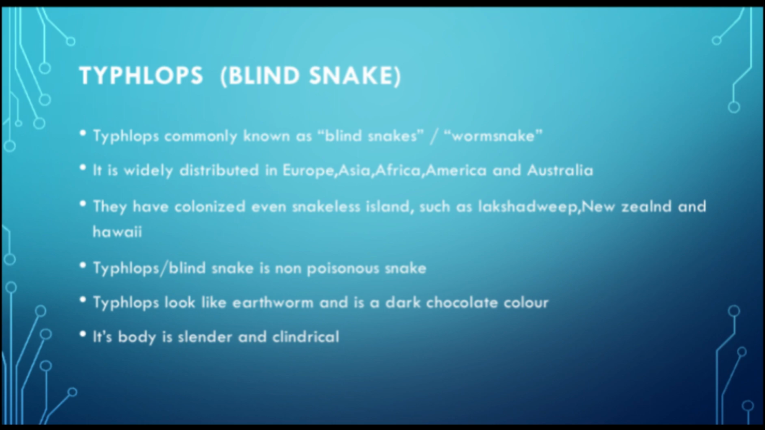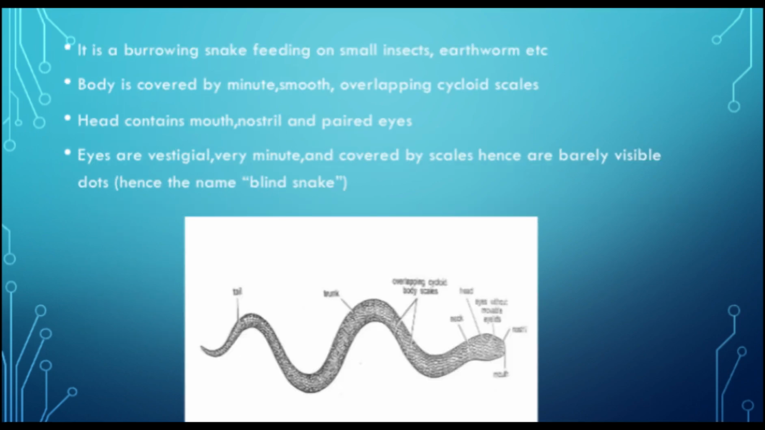Typhlops, commonly known as blind snakes or worm snakes, are widely distributed in Europe, Asia, Africa, America and Australia. They have colonized even snakeless islands such as Lakshadweep, New Zealand and Hawaii. Typhlops is a non-poisonous snake. It looks like an earthworm and is dark chocolate color. Its body is slender and cylindrical. It is a burrowing snake feeding on small insects, earthworms, etc.